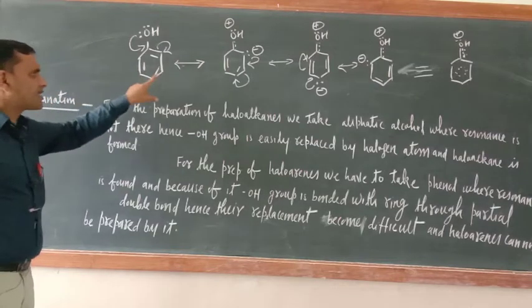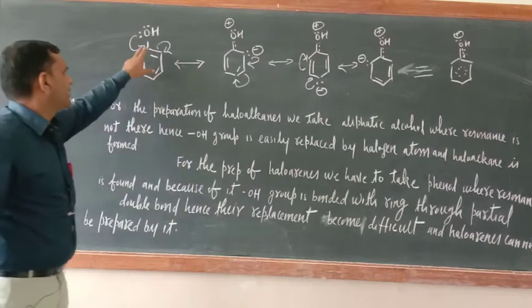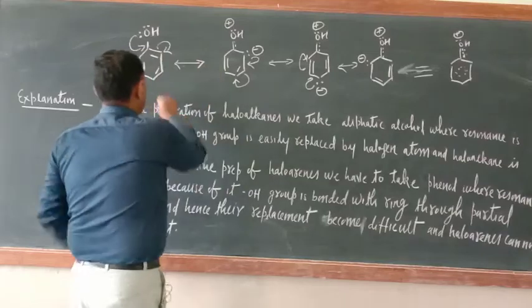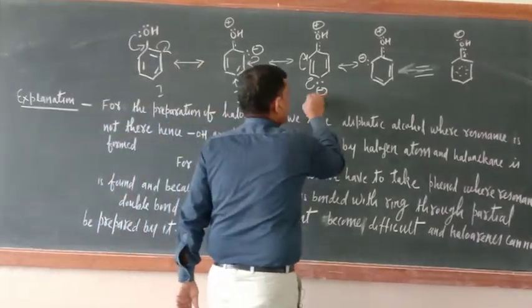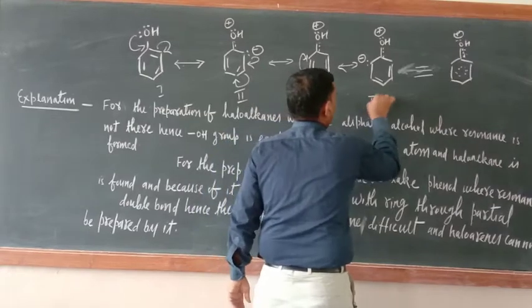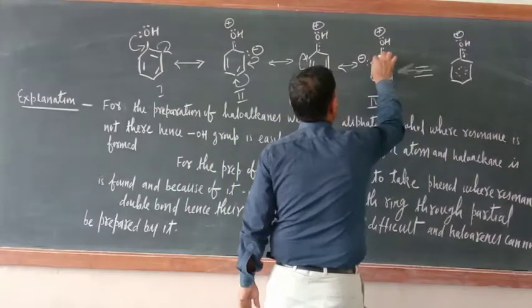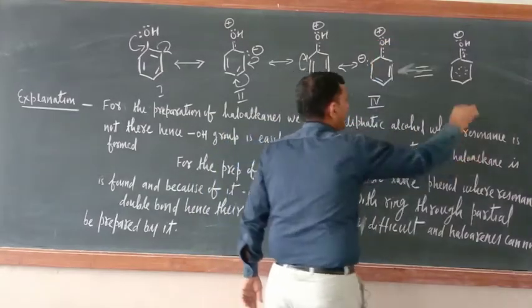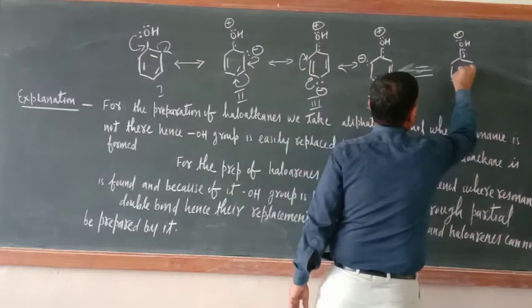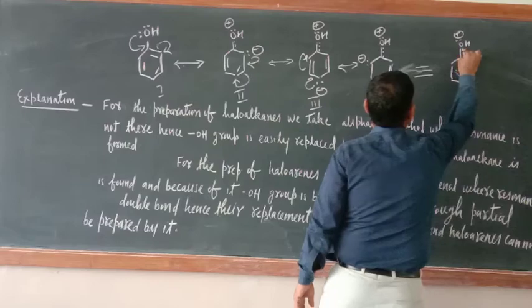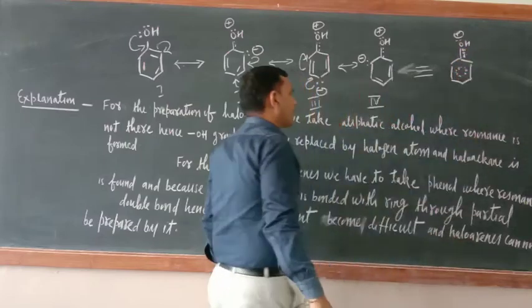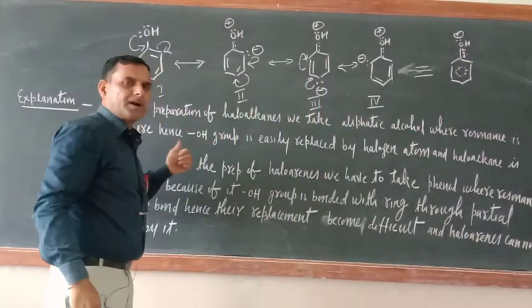OH is partially double bonded with the ring. Just see the resonating structures. This is first, this is second, this is third, this is fourth, and one more can be prepared by shifting this one here and this bond here, but I have not made that one. Directly I made the resonance hybrid here. So see, in all these structures, OH is partially double bonded with the ring.